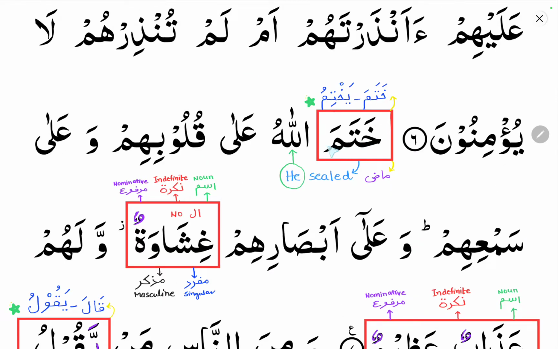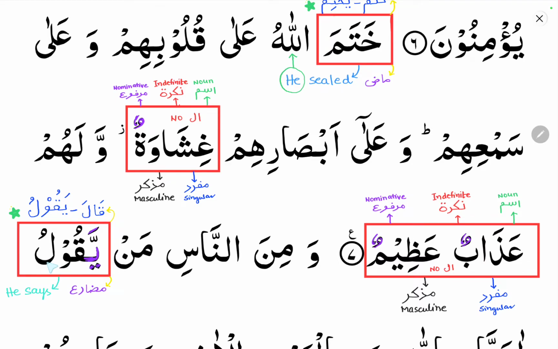You can see here khatamallahu. Khatama yakhtimu. Khatama means he sealed. Yakhtimu means he seals, he is sealing or he will seal. Khatama, he sealed, is fe'lul madhi, and who is he here? He is Allah here, the lafzul jalala is Allah. He sealed means Allah sealed.